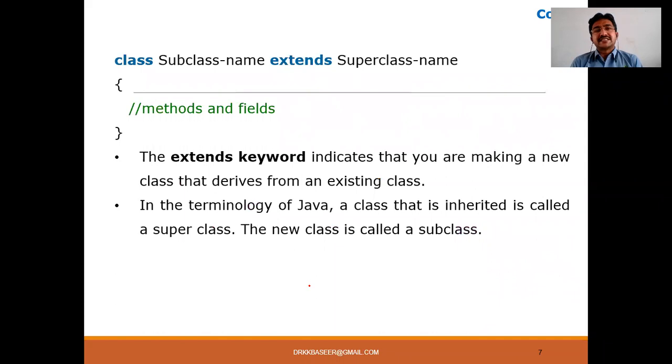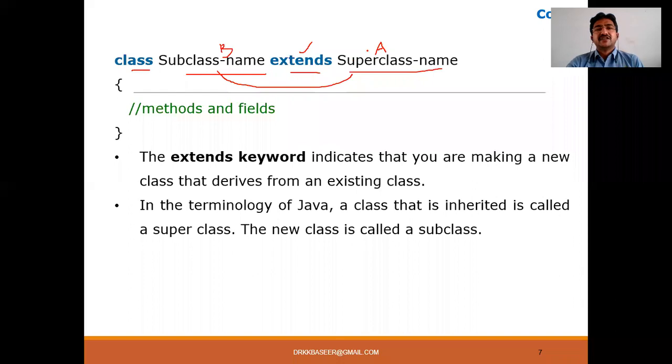Let me talk about the syntax of inheritance. Here is the syntax of a class. Class is a keyword here, and then the subclass name. The keyword for the inheritance concept is extends. By seeing the extends keyword, you can blindly remember that the subclass is deriving from the superclass. Say, for example, the subclass is A and the superclass is B.